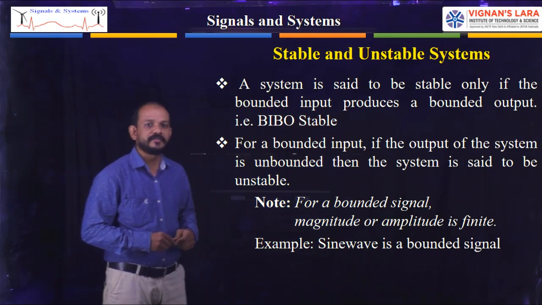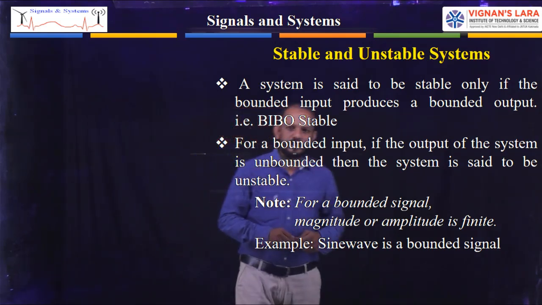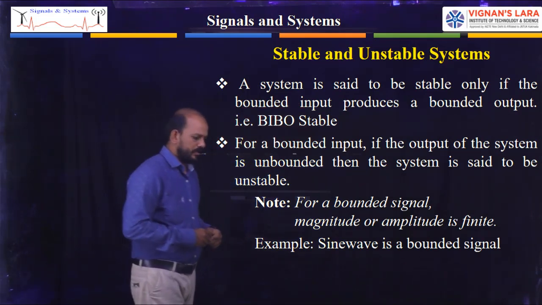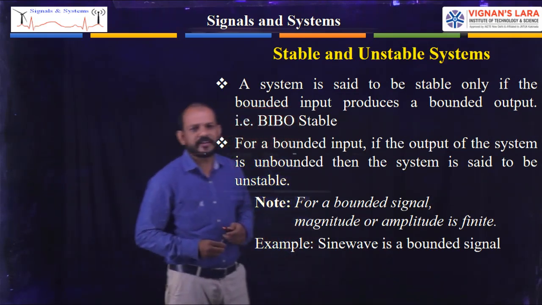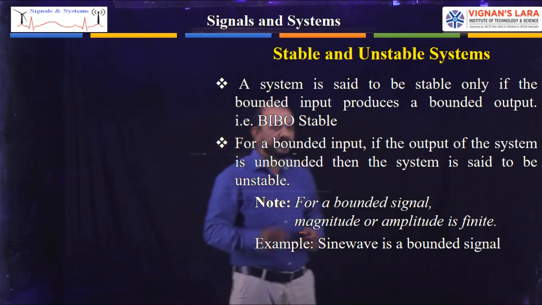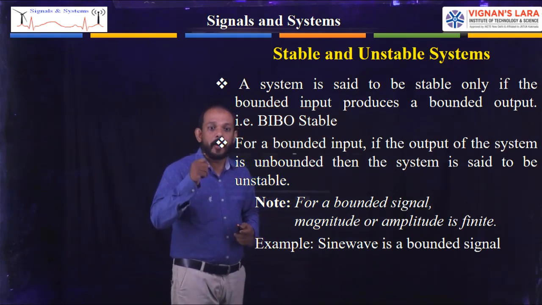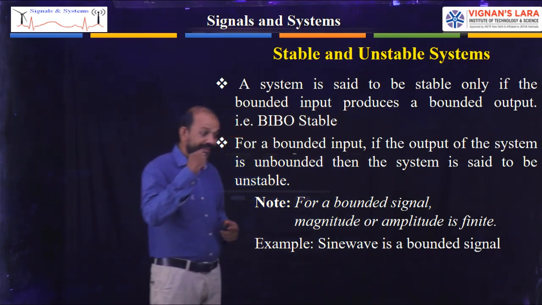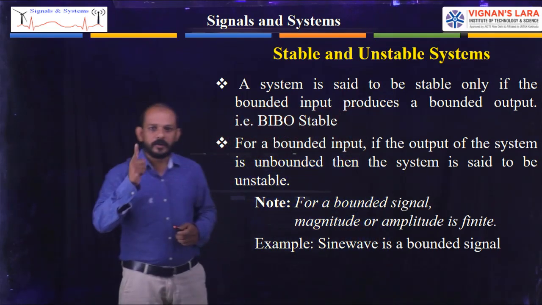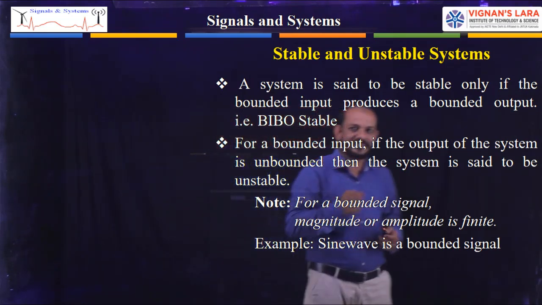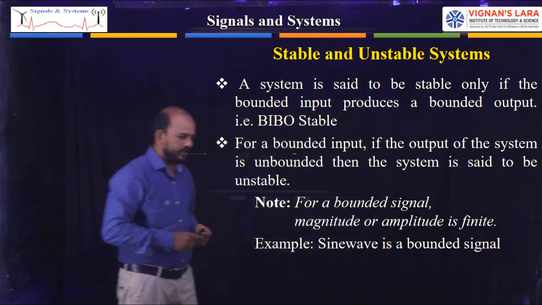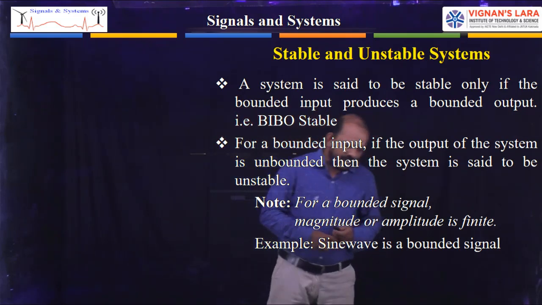So first of all, what is a stable system? Which system is called stable? A system is said to be stable only if a bounded input produces a bounded output. Whenever a bounded input produces a bounded output, then I can say that the system is a stable system. Here, bounded input, bounded output. There is a new term, bounded. So I will explain what is bounded.